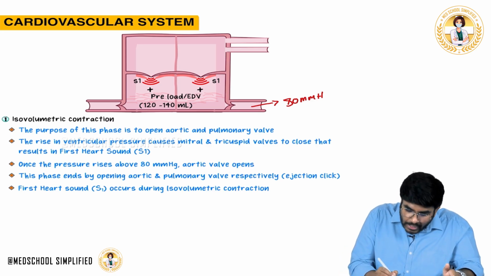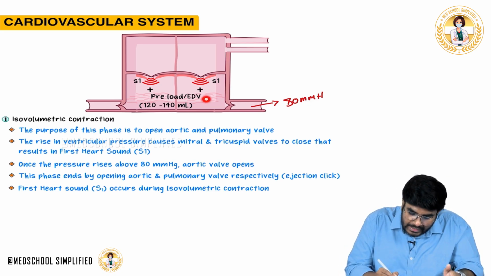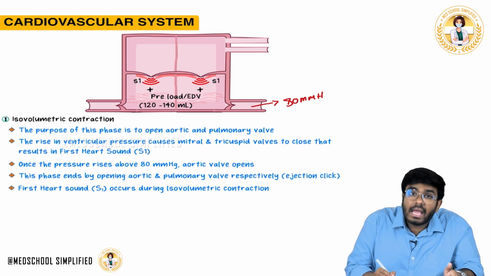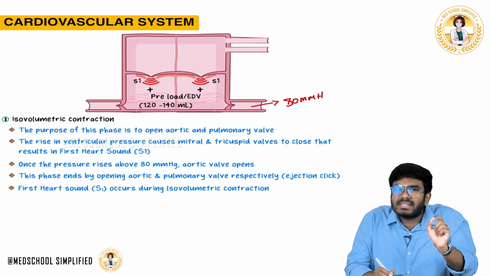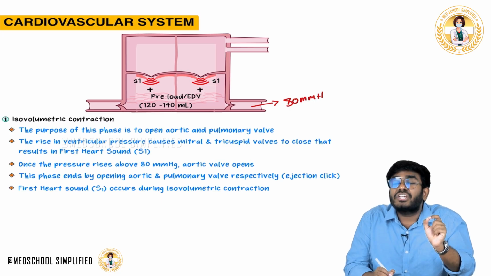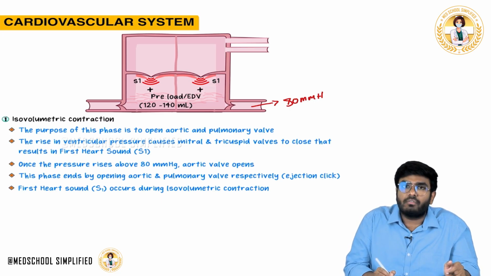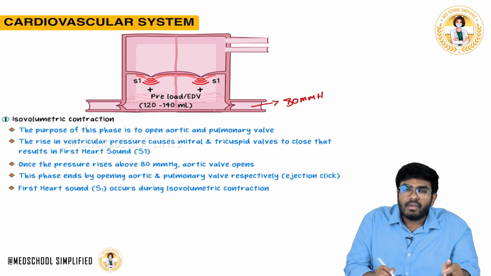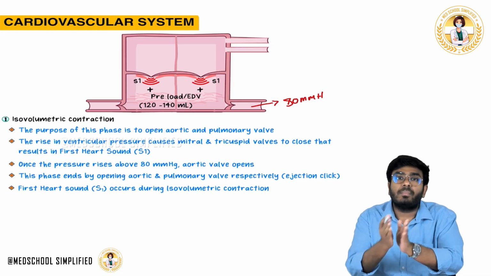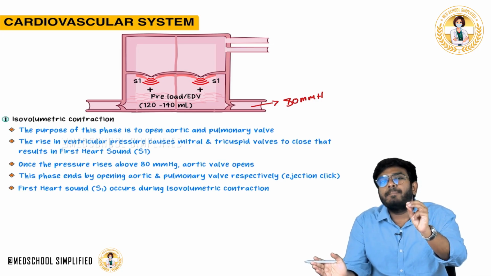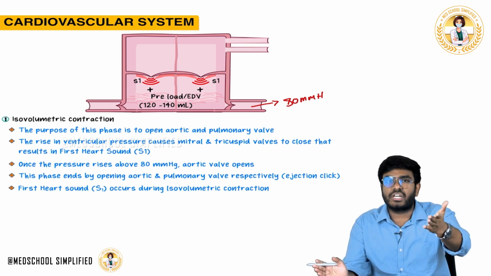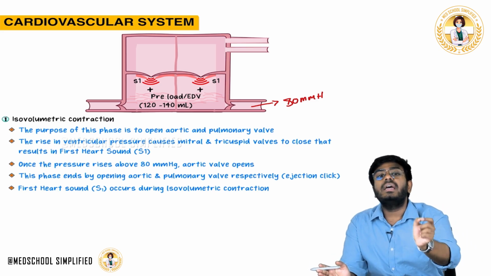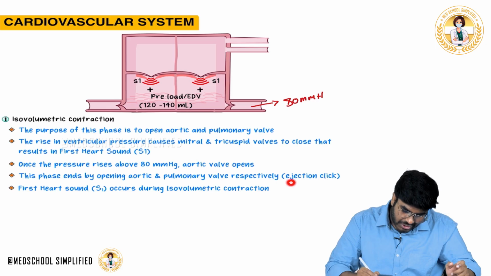Now when the aortic valve opens, immediately the blood from the left ventricle will start to go into the aorta. All this blood will rush into the aorta, and that will cause a sound called the ejection click. When the blood is moving very rapidly from the left ventricle into the aorta, it creates a sound, which is called the ejection click.